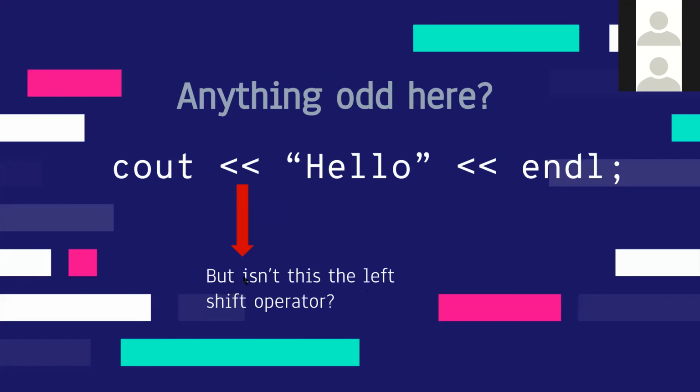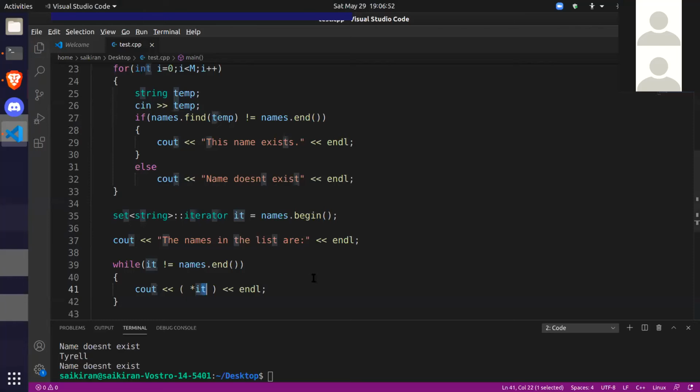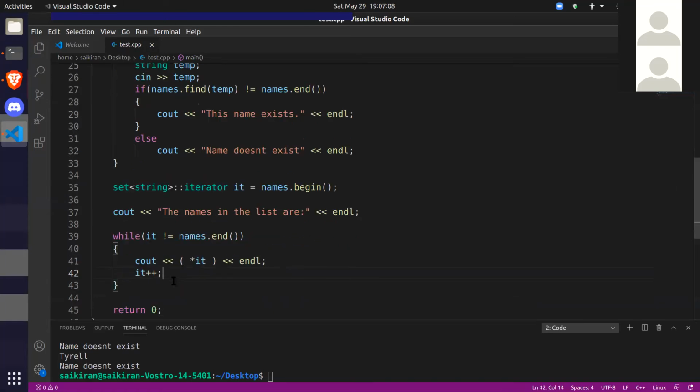This string will be the data and this arrow will be the pointer. So it is the pointer, and to get the data that is at it, we use star, it will give you the data. And once you print this name, say go to the next element. The way you do that is you simply increment the iterator, it plus plus. So this is where operator overloading comes in. You're using operator overloading with an iterator object.